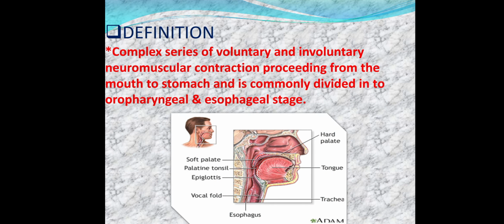Definition. What is deglutition? It is a complex series of voluntary and involuntary neuromuscular contractions proceeding from the mouth to the stomach, and it is commonly divided into oropharyngeal and esophageal phases.